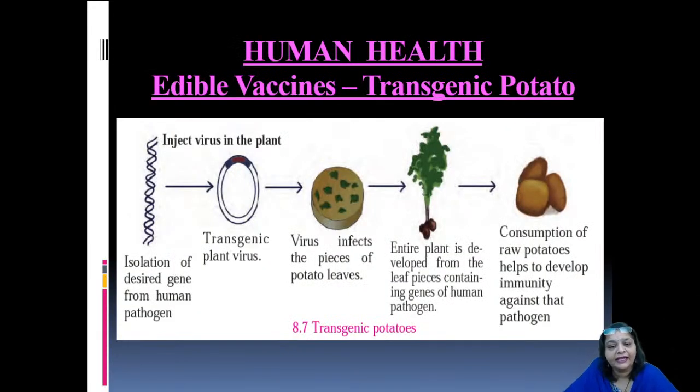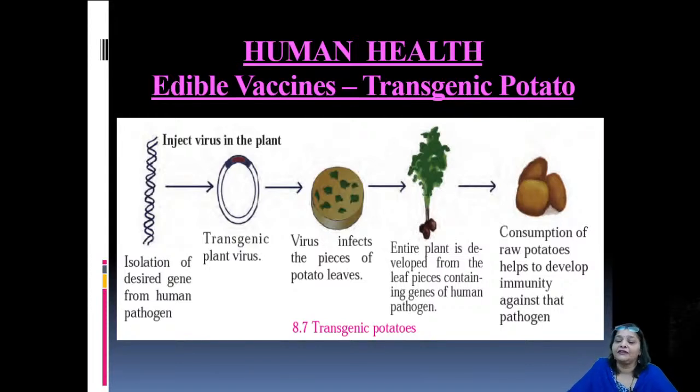So here you can see the diagram showing how the transgenic potato can be produced by a biotechnological process. Actually, the desired gene is isolated from the human pathogen, okay? That pathogen, that is the disease causing germ or microorganism, and this gene is incorporated into the DNA of a virus, right, which might be a plant virus, of course, that should infect the potato plant.